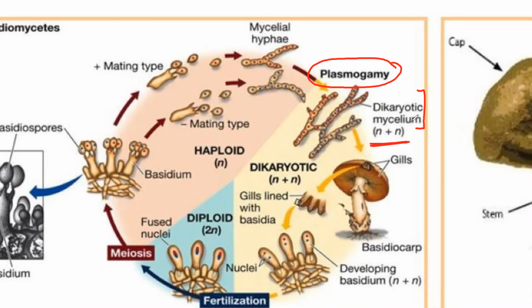Such a stage is known as dikaryotic. Karyotic means nucleus, and di means two nuclei. So in a few fungi we find such a stage, and later the state becomes diploid.